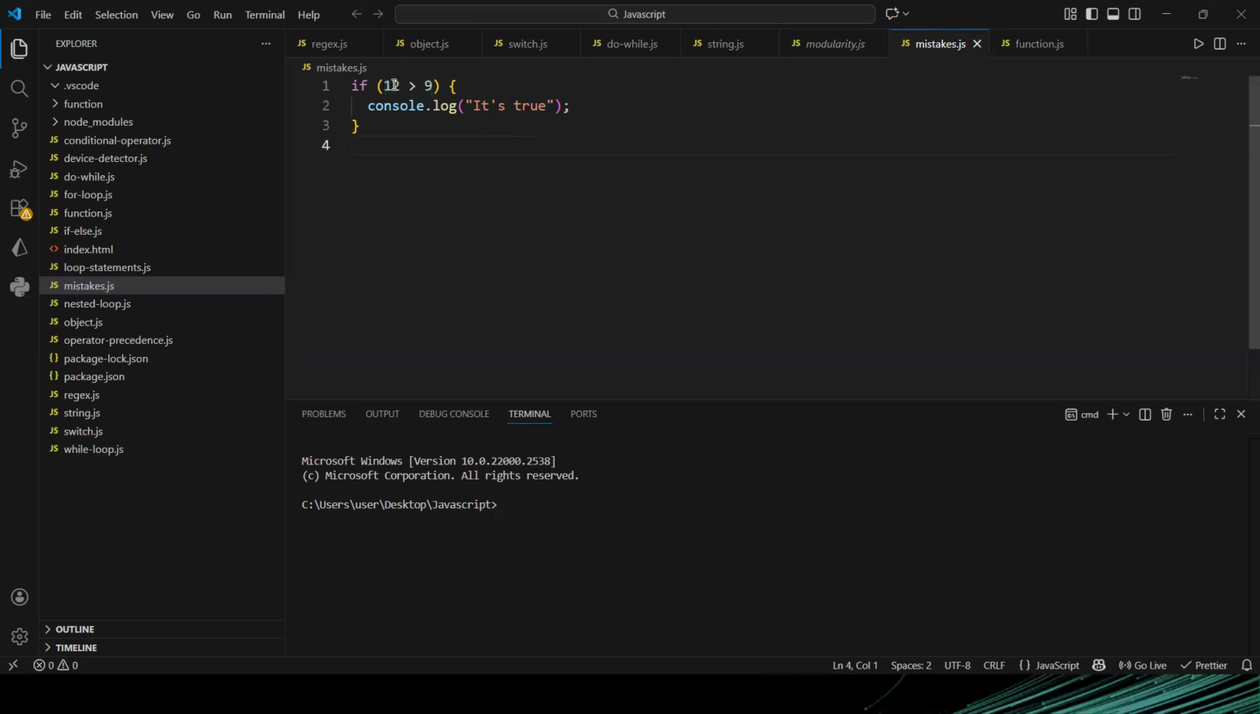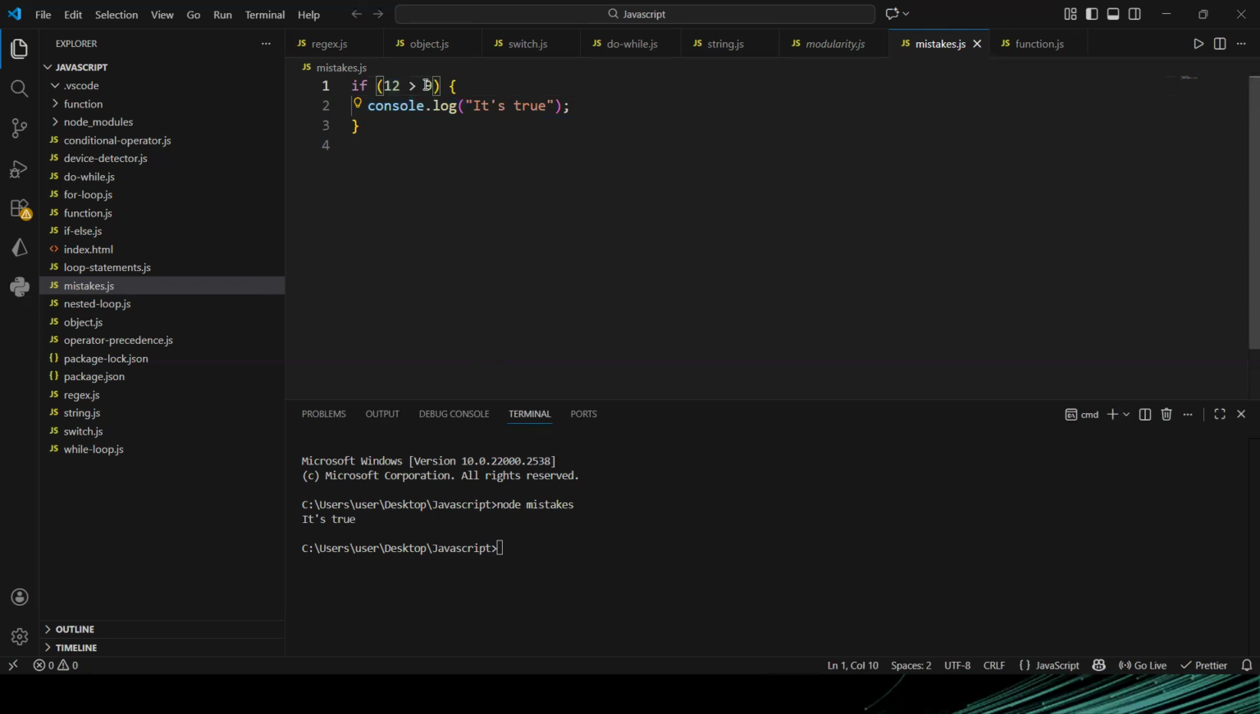Now, this is a Boolean expression. So this will evaluate to true or false. In this case, the question is: is 12 greater than 9? Yes, 12 is greater than 9. So this will evaluate to true. Since this is true, this line of code is going to run. If I save and then say node mistakes, that's the name of the file, you can see this line of code was able to run because this evaluated to true.